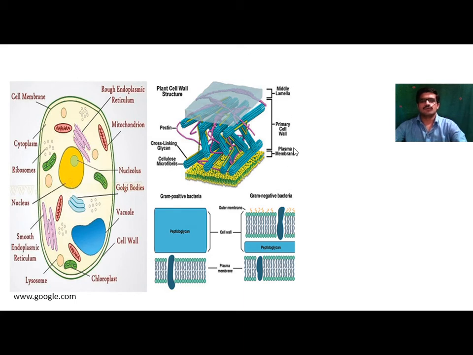These three components make up the cell wall, that is middle lamella, primary cell wall, and plasma membrane. It is made up of pectin, cross-linking glycan, and cellulose microfibrillae. These are present inside this cell wall.